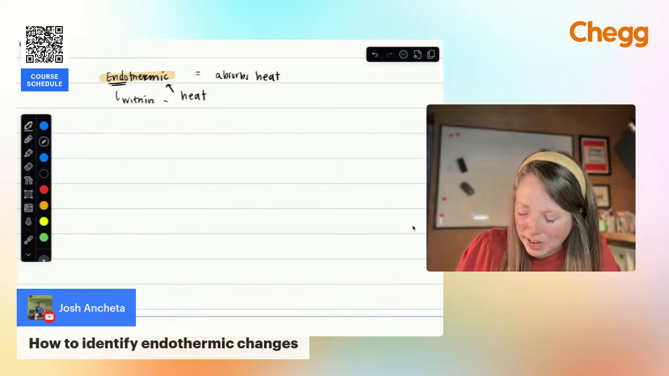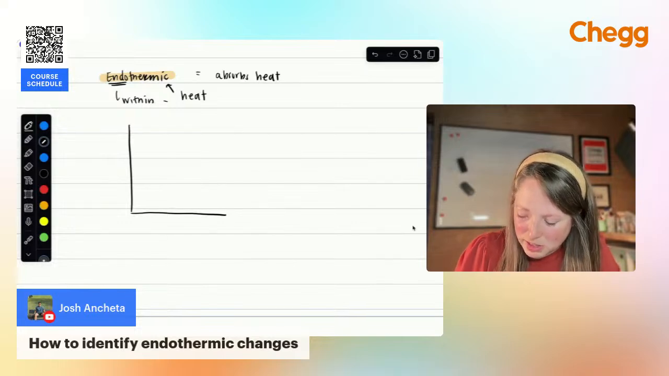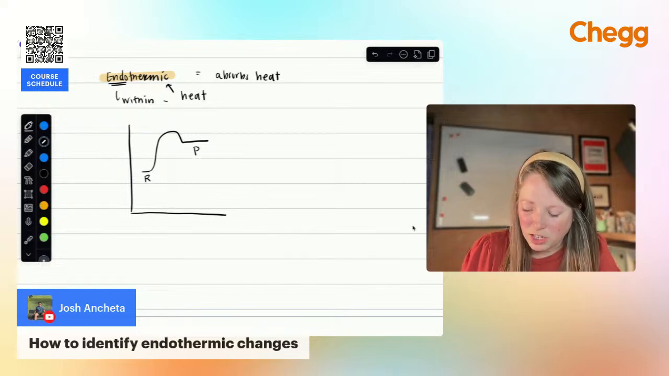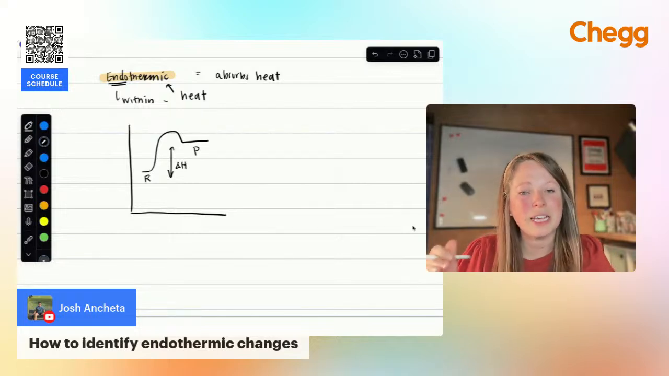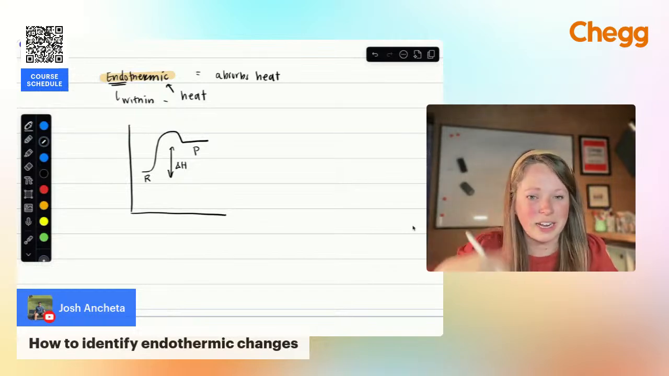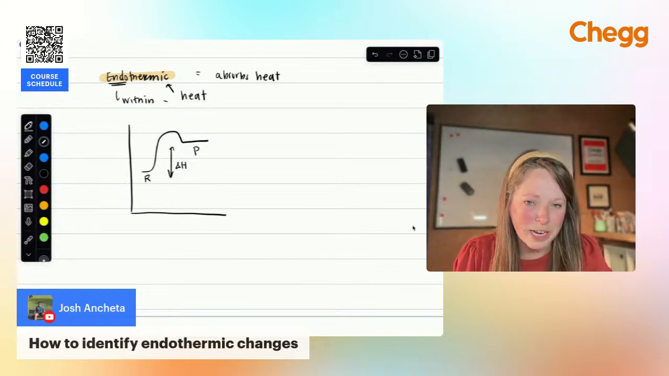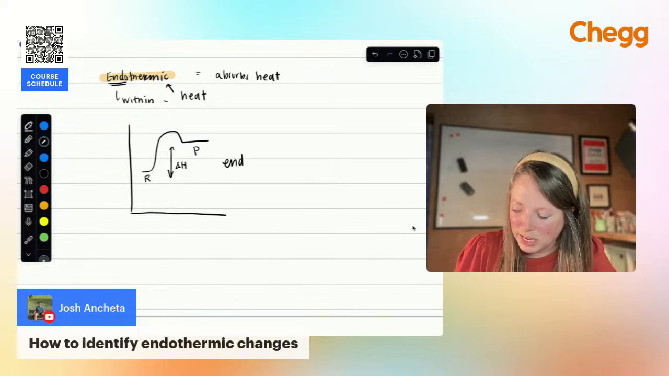So if you are looking at a reaction profile, and let's say you have something like this, and you want to figure out whether it's endo or exothermic, this would represent an endothermic reaction. So you're looking for the change. This would be your enthalpy, right? The change in energy between your reactants and your products. Because the energy of the products is higher than that of the reactants, this would be an endothermic reaction. Okay, that would be endo versus exo.